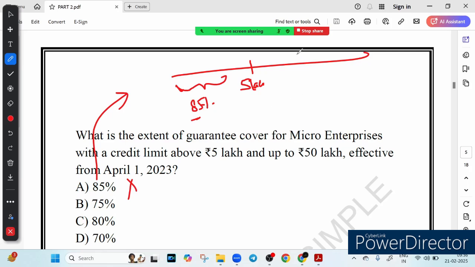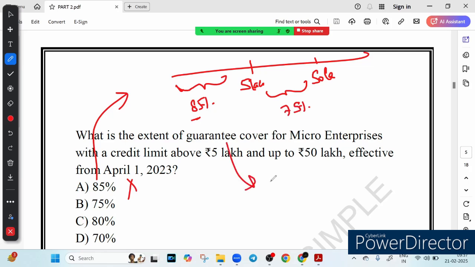Now option B says 75%. This is absolutely correct. As per the latest update effective 1st April 2023, the guarantee cover for micro enterprise with loan above 5 lakh and up to 50 lakh, in this range of 5 to 50 lakh, is 75%. Let me give you an example to make it more clear.